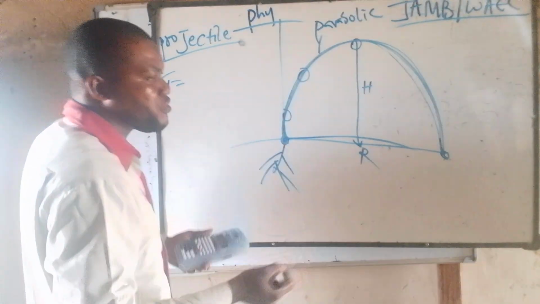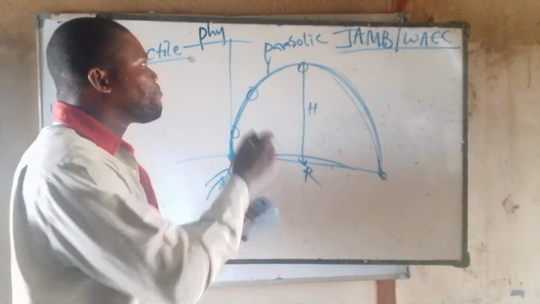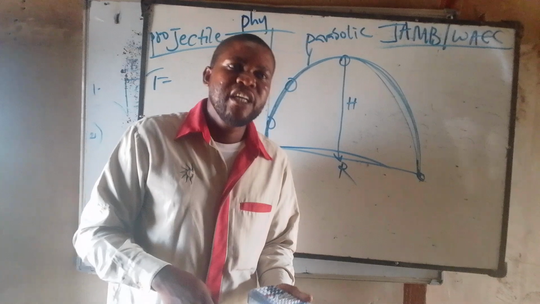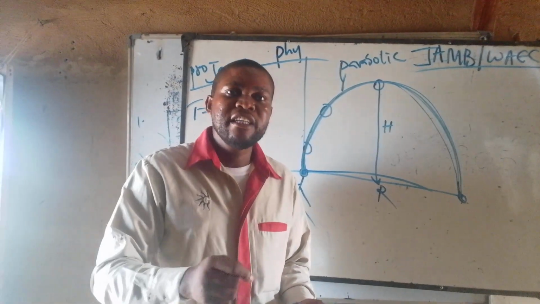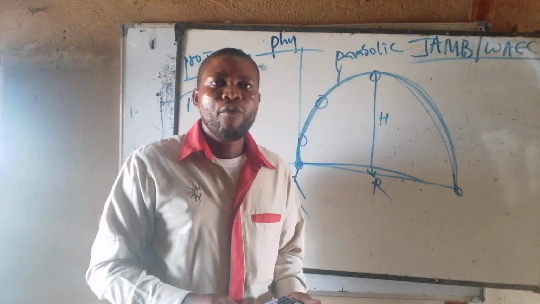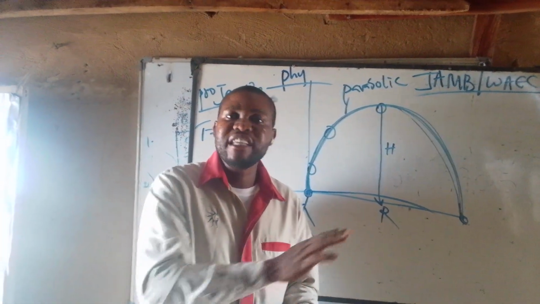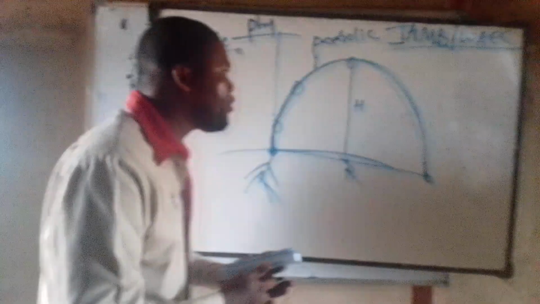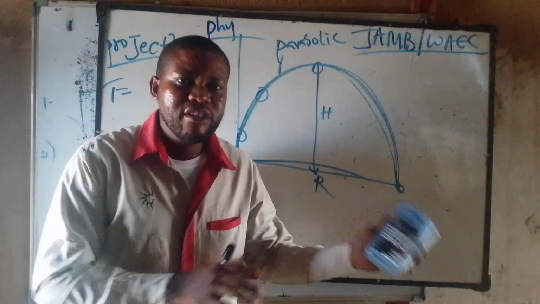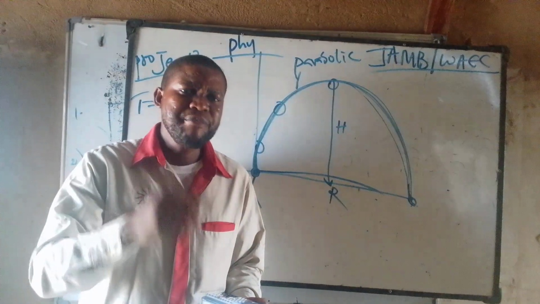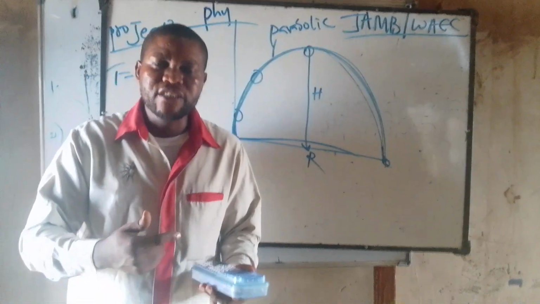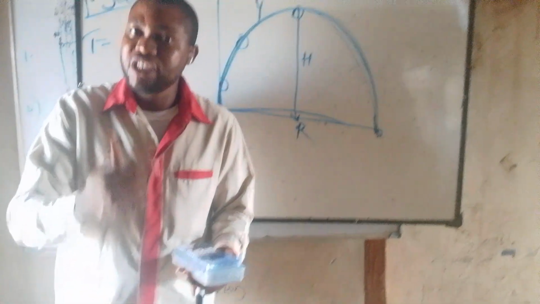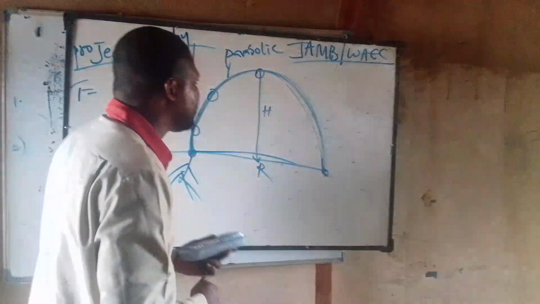Now we have equations of motion. Our motion formulas and the projectile motion formulas are different. What makes them different is that projectile motion is inclined at an angle, whereas the equations of motion do not occur in the presence of an angle. That means for every motion that is projectile, the motion of that object will be at an angle. For every other motion that is not projectile, you will not see an angle attached to it. That is how they are different.